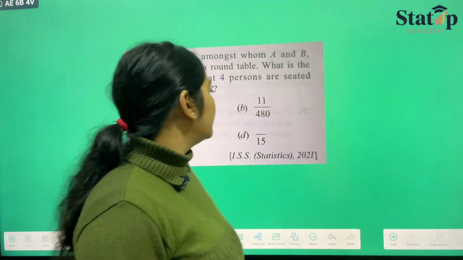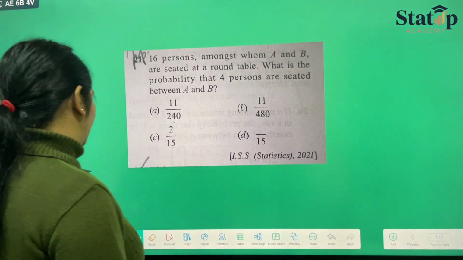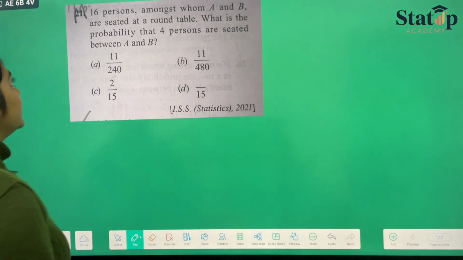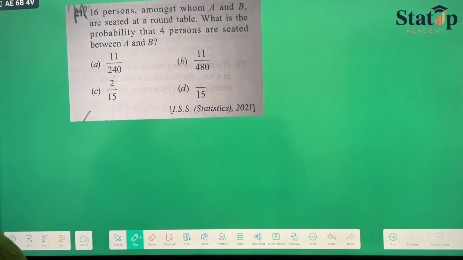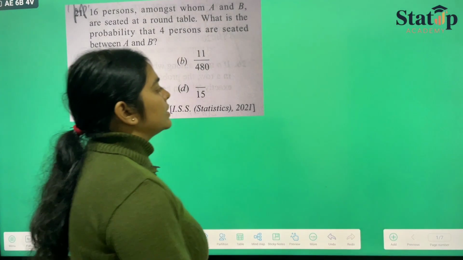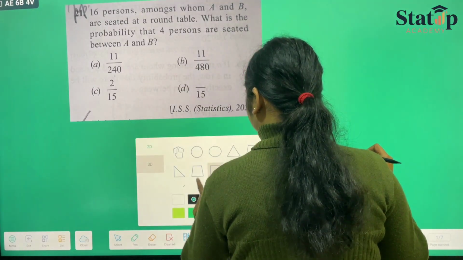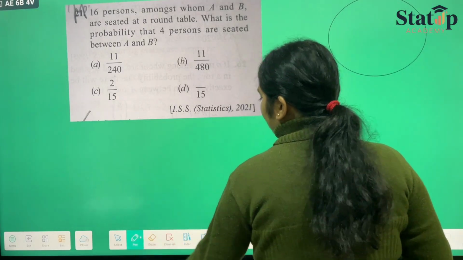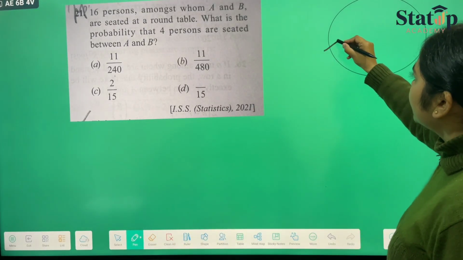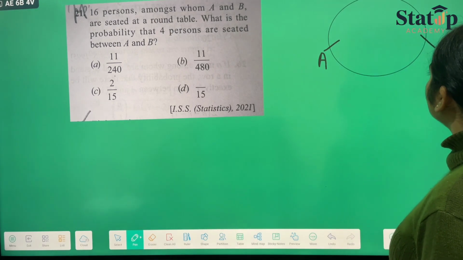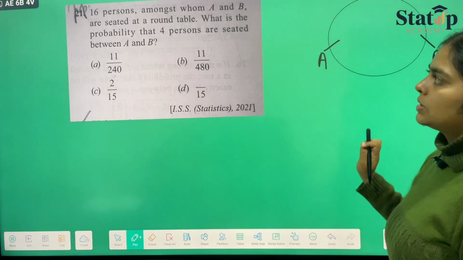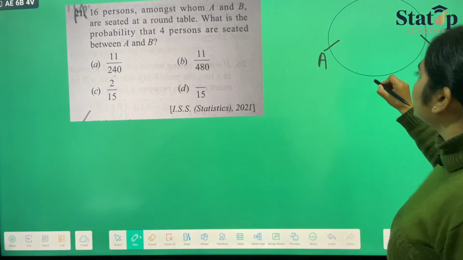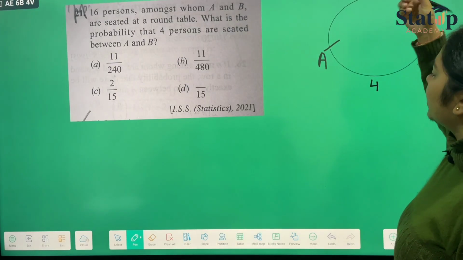Now moving forward to one of the PYQs that has been asked in your examination, ISS examination 2021. Here they state that 60 persons among whom A and B are seated at a round table. So there are 60 persons. This is a round table and there are 60 persons sitting here. So let us say A is sitting here and B is sitting here and rest other 14 persons are sitting here. And what is the probability that 4 persons are seated between A and B? 4 persons can be seated here, 4 persons can be seated here, anywhere.